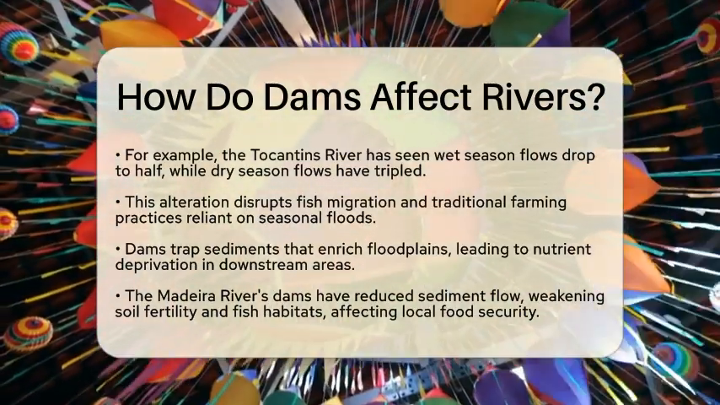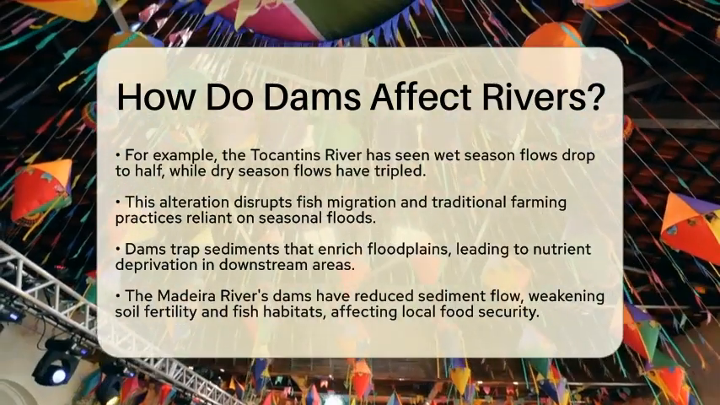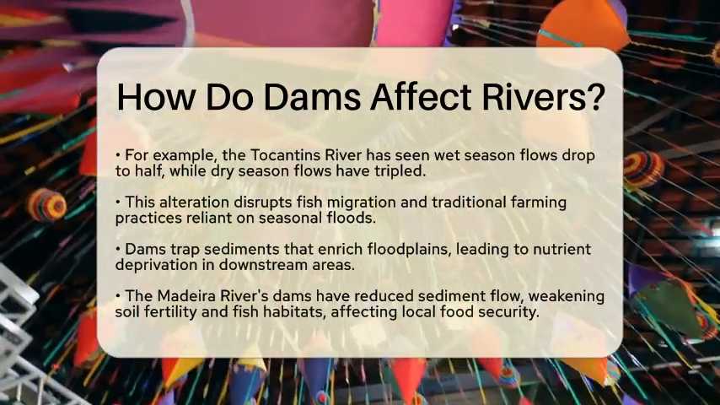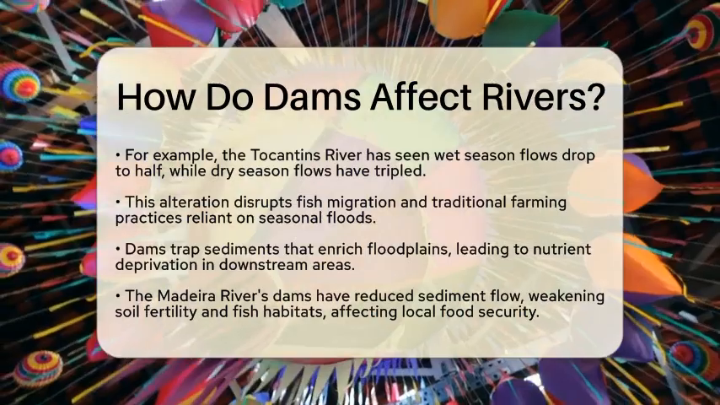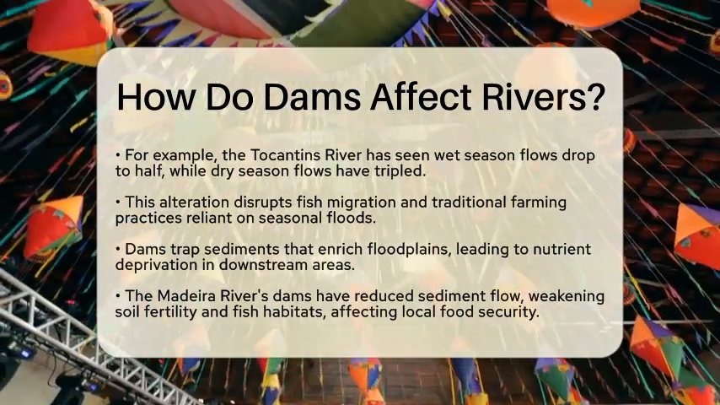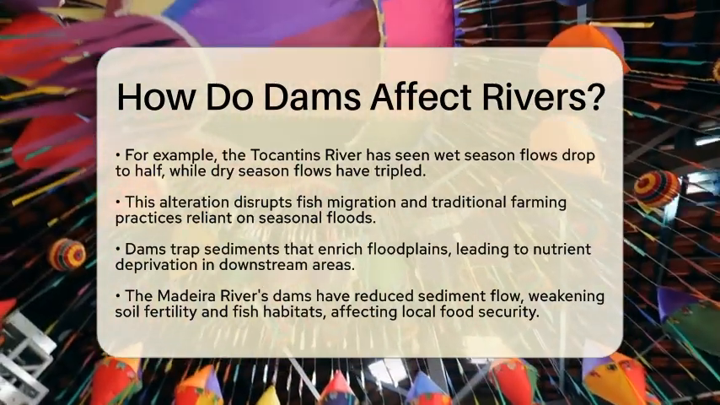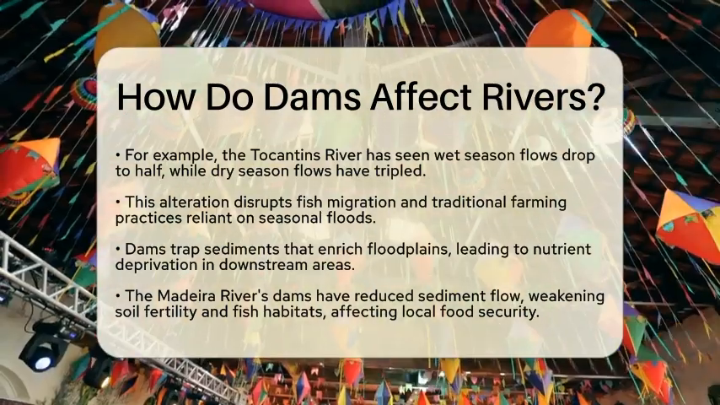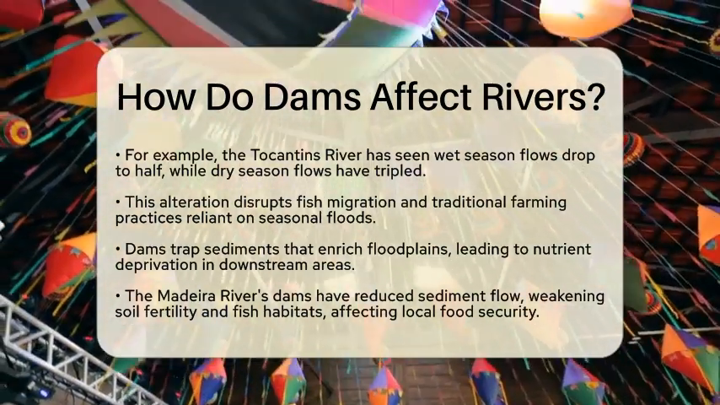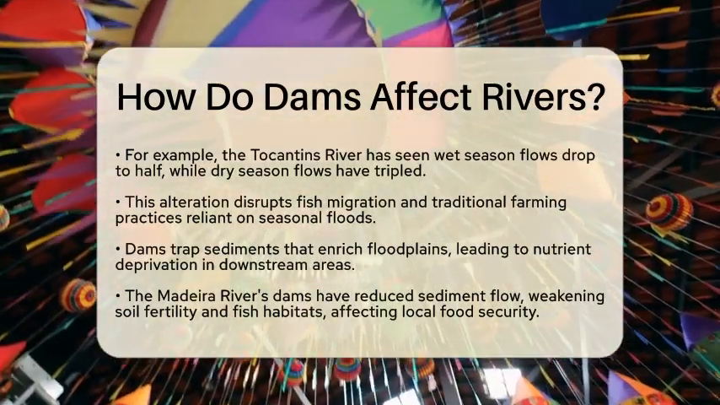Sediment is another critical factor. Rivers carry sediments that enrich floodplains, but dams trap these materials. The Madeira River's dams have reduced sediment flow, depriving downstream areas of essential nutrients for crops and aquatic life. This loss can weaken soil fertility and fish habitats, which directly affects local food security.